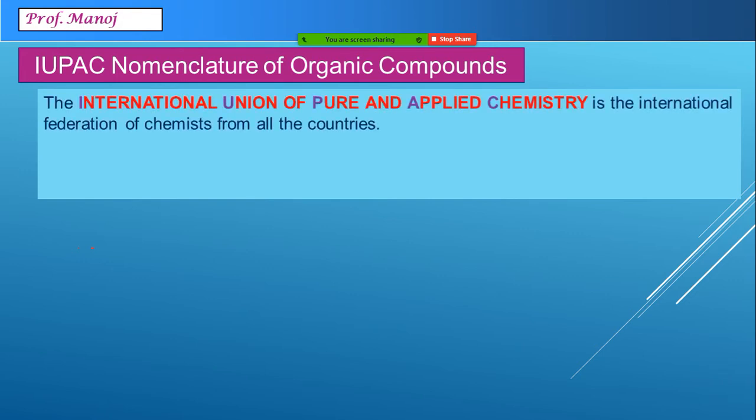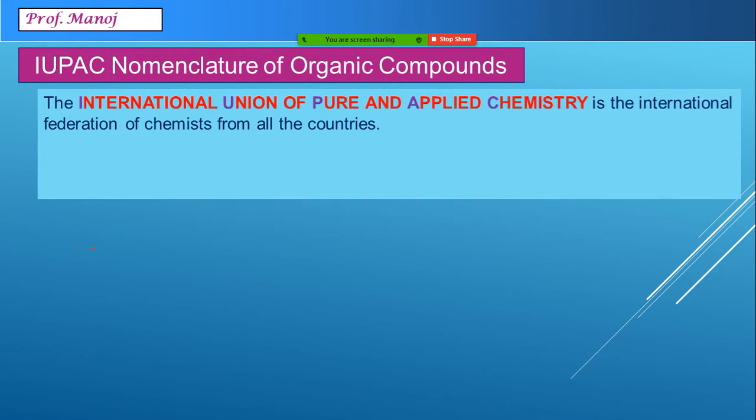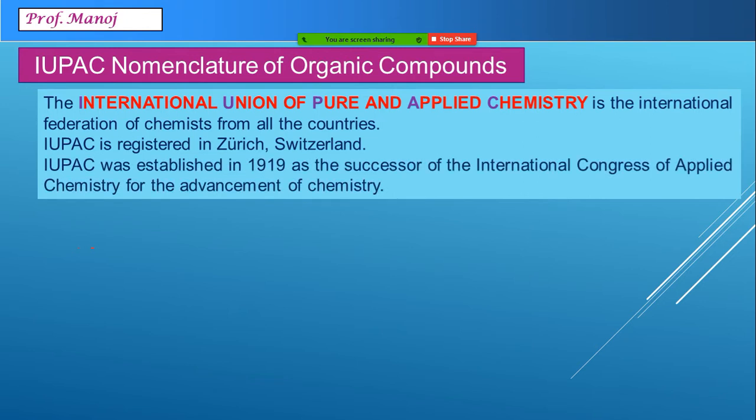The term IUPAC is an acronym, a short form of International Union of Pure and Applied Chemistry. So the first letters are taken: IUPAC. This is an international federation of chemists of all the countries. IUPAC has a registered office in Zurich, Switzerland, and it was officially announced in 1919.